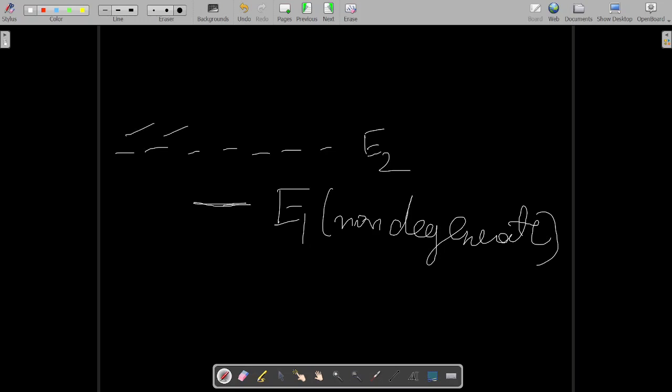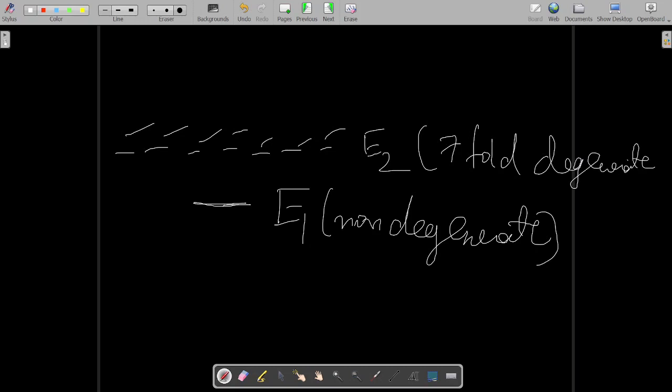Over here there are 1, 2, 3, 4, 5, 6, 7 quantum states, so it is 7-fold degenerate. And suppose I have one more energy level, E3, which is 3-fold degenerate.